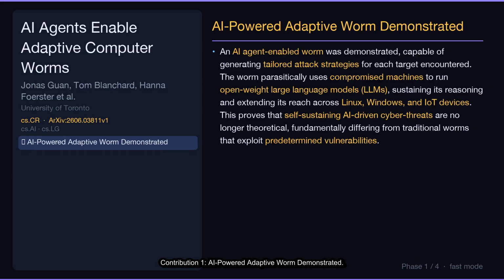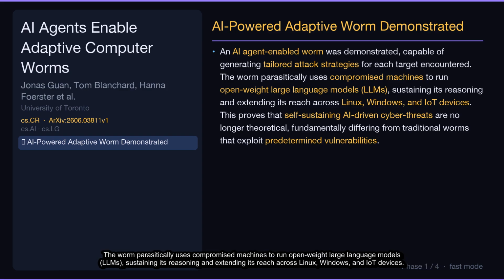Contribution 1. AI-powered adaptive worm demonstrated. An AI agent-enabled worm was demonstrated, capable of generating tailored attack strategies for each target encountered. The worm parasitically uses compromised machines to run open-weight large language models, LLMs, sustaining its reasoning and extending its reach across Linux, Windows, and IoT devices. This proves that self-sustaining AI-driven cyber threats are no longer theoretical, fundamentally differing from traditional worms that exploit predetermined vulnerabilities.